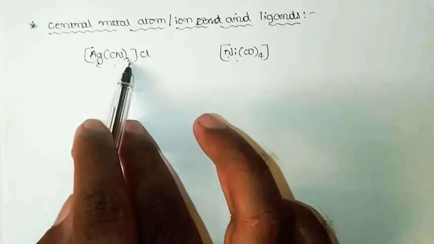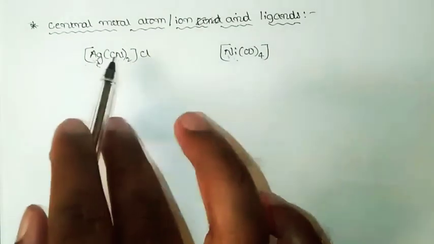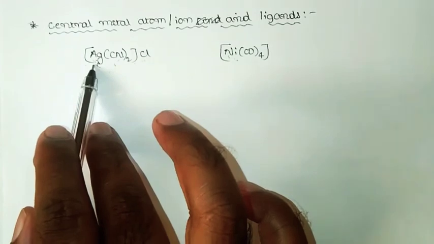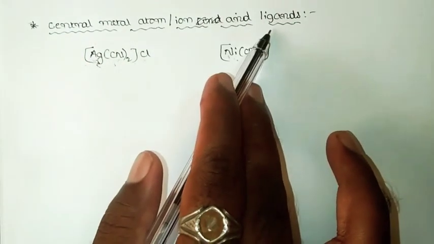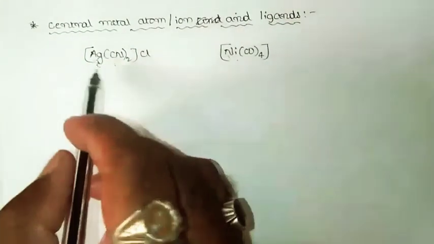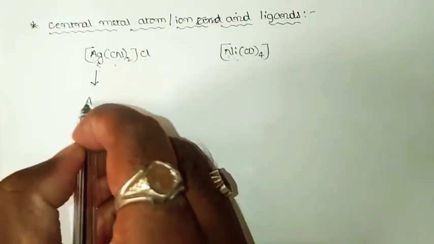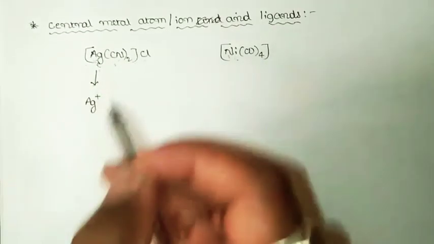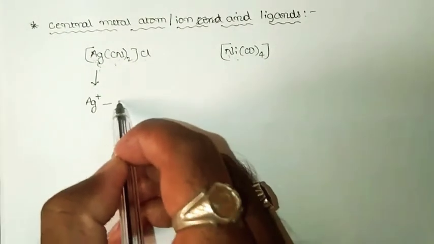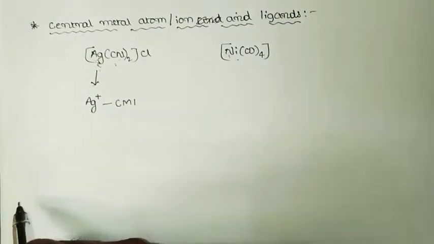The ions or neutral molecules that are bonded to the central metal ion are called ligands. In this case, Ag, which exists as Ag+, is the central metal ion.